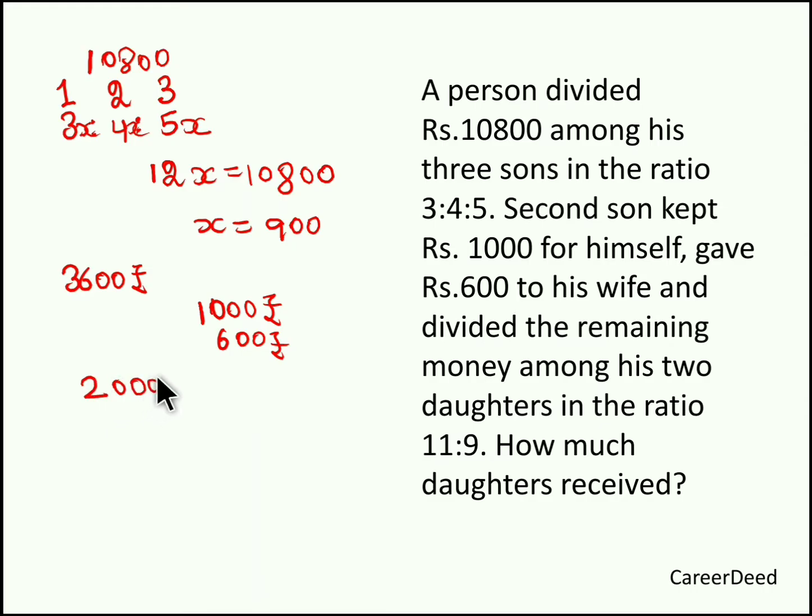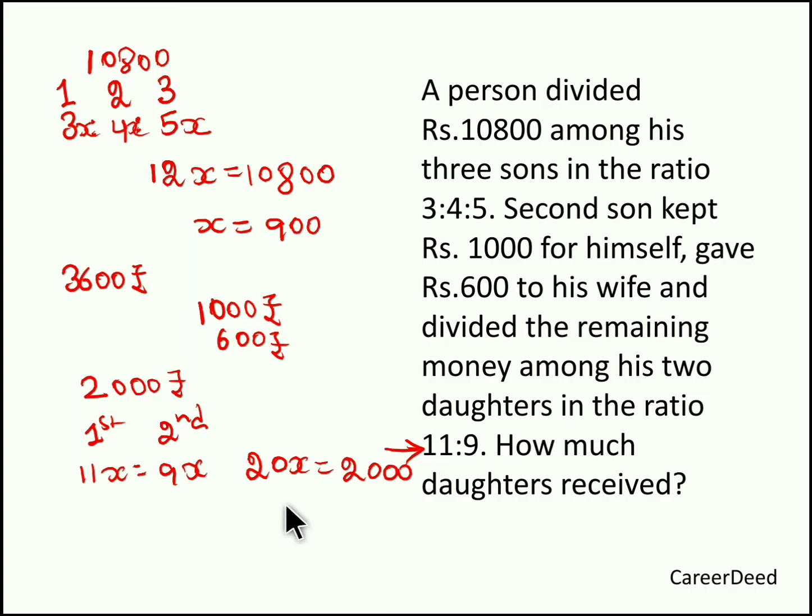Now he divided this 2,000 rupees among his 2 daughters in the ratio 11:9. So 11 parts and 9 parts for first and second daughter, totally 20 parts. So these 20 parts are 2,000 rupees.